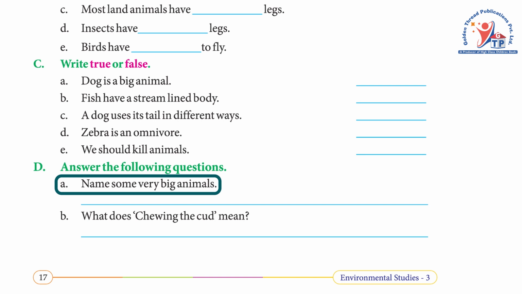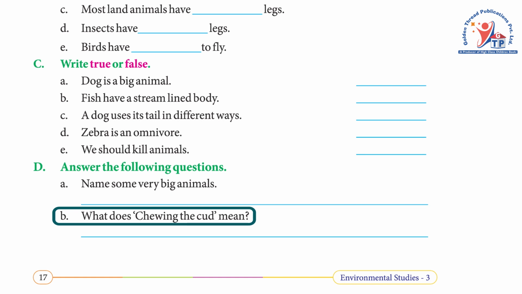D. Answer the following questions. A. Name some very big animals. Answer: rhinoceros, lion, tiger, hippopotamus. B. What does chewing the cud mean? Answer: the animals swallow their food without chewing it. When they rest, they bring the food back into their mouth. They then chew it with their grinding teeth. This is called chewing the cud.